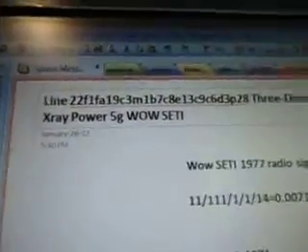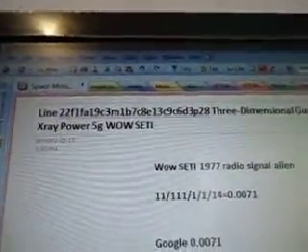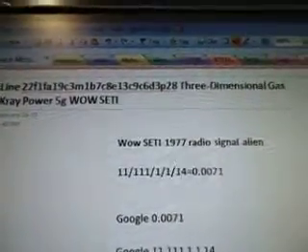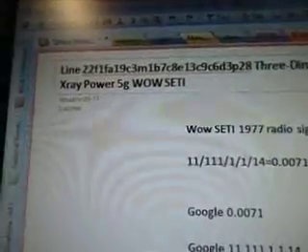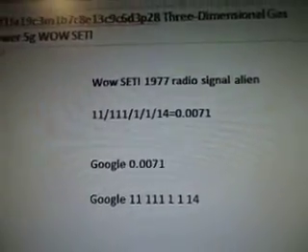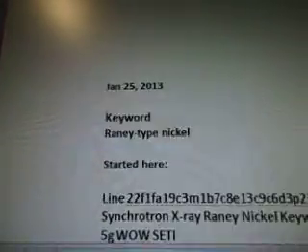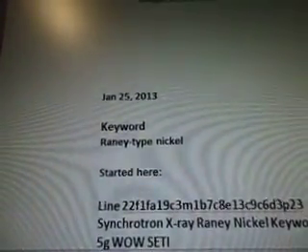Okay, so part 284C3M1b7c8e13c9c6d3p28, line 22f1fa19c3M1b7c8e13c9c6d3p28. Three-dimensional gas X-ray power, 5G Wow Seti. There's the alien radio signal. This is about the 3D gas PDF file results, creating a new fuel with X-ray power for the UFO spaceship